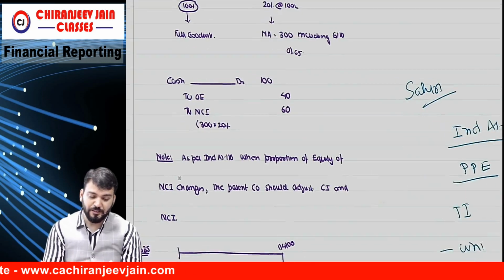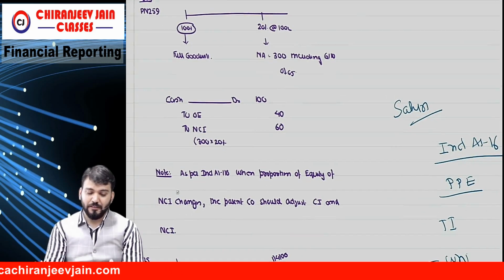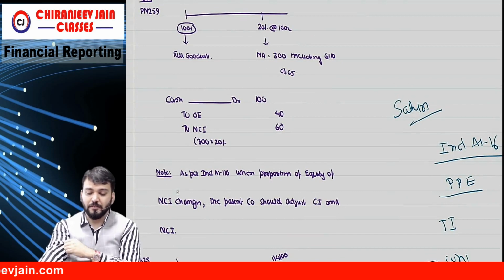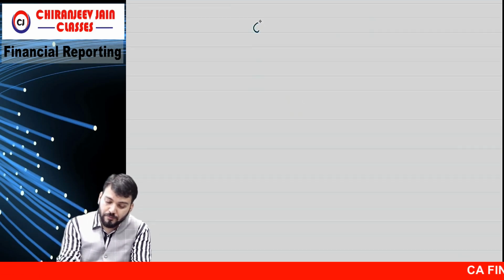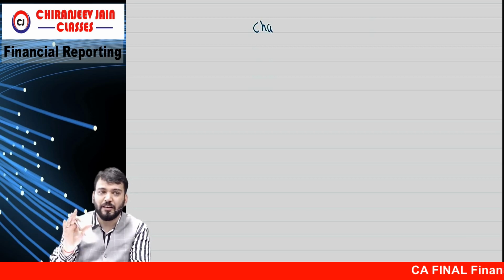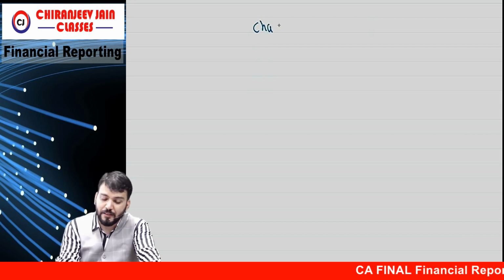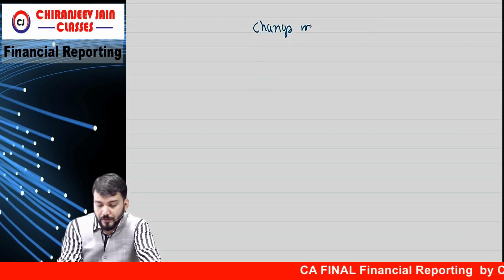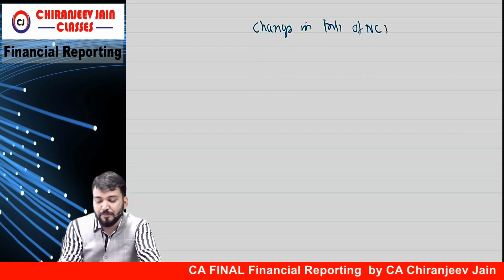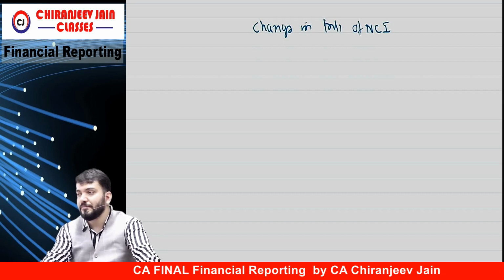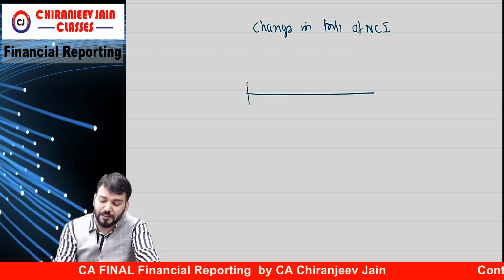Chalo, one concept is missing. I need to teach you separately. This much you understood? Now, the next concept is what? This will be given in the notes with whatever I will send. Nothing to write down. Changes in proportion of NCI. Changes in proportion of NCI. Okay? Means just try to understand.